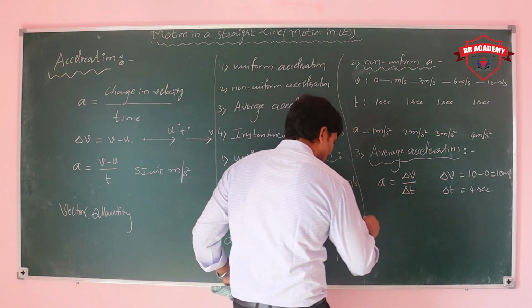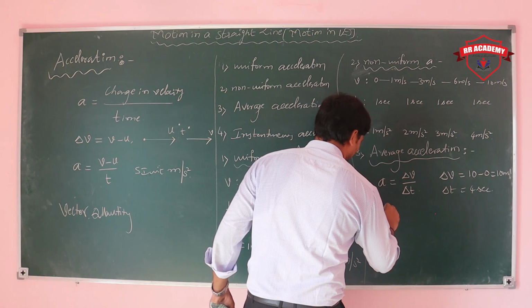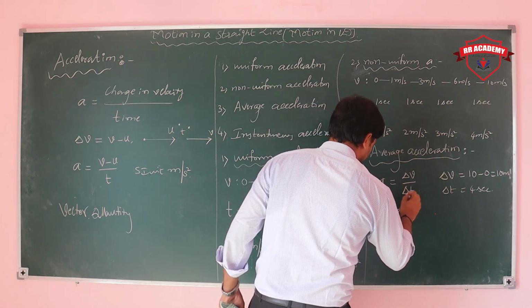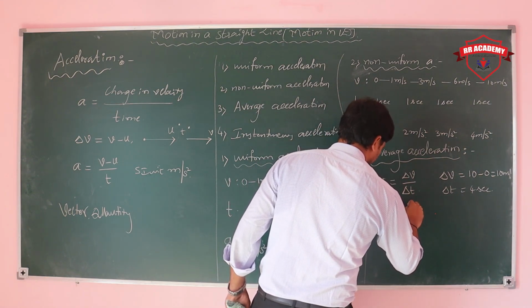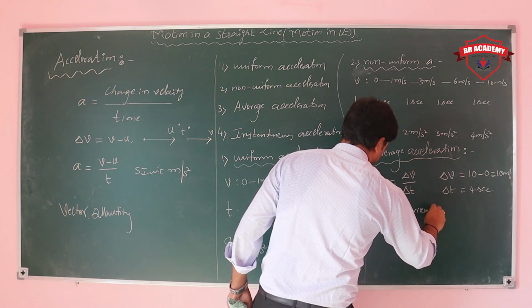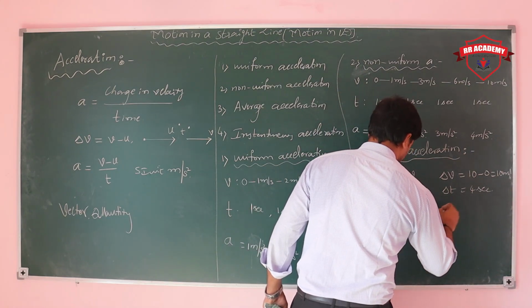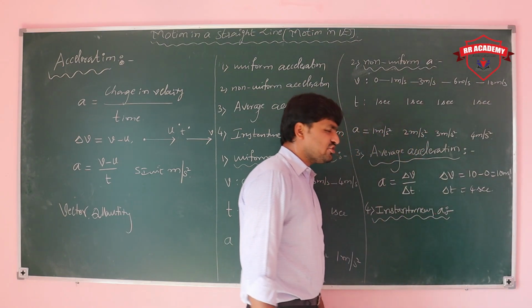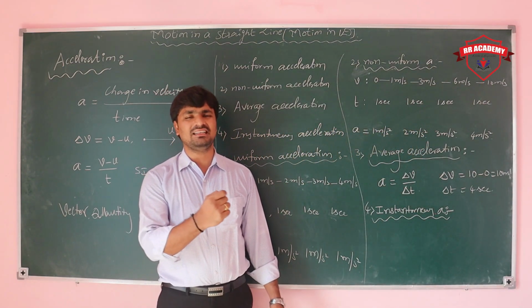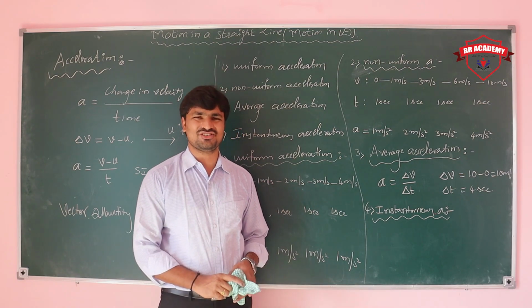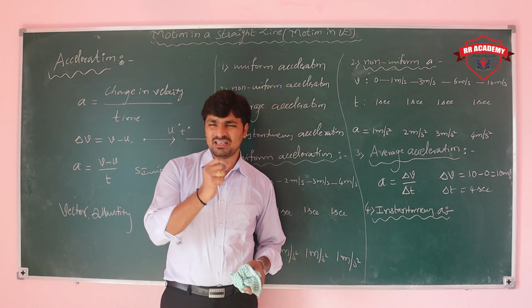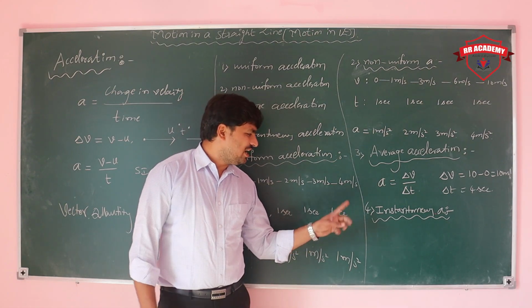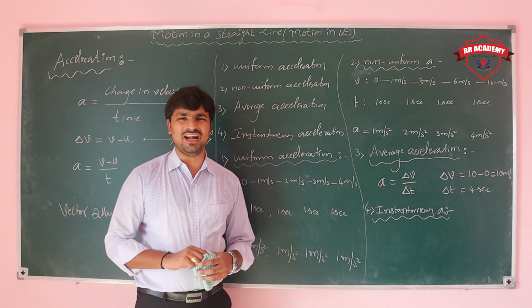And the last, instantaneous acceleration. What does instantaneous acceleration mean? The acceleration of a particle at a particular instant of time is called instantaneous acceleration. What is the meaning?